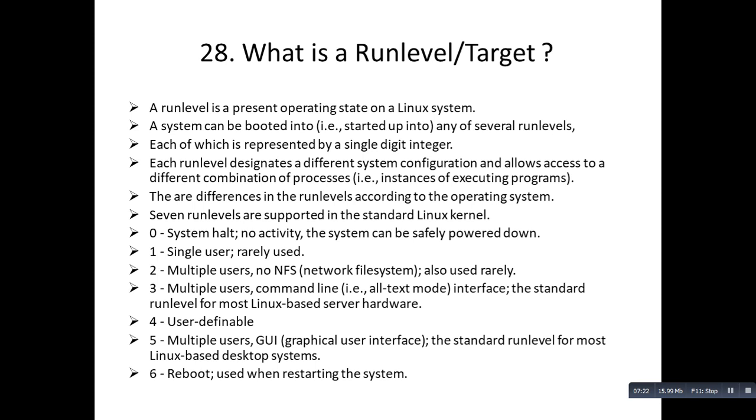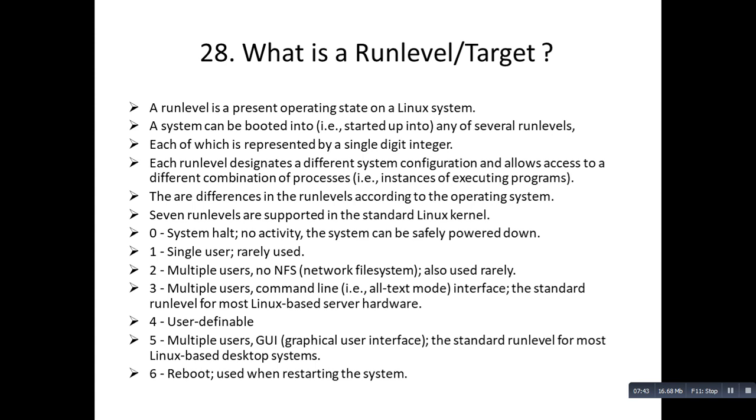A system can be booted, that is started up, into any of several run levels. There are a total of 7 run levels, each of which is represented by a single digit integer. Each run level designates a different system configuration and allows access to a different combination of processes.